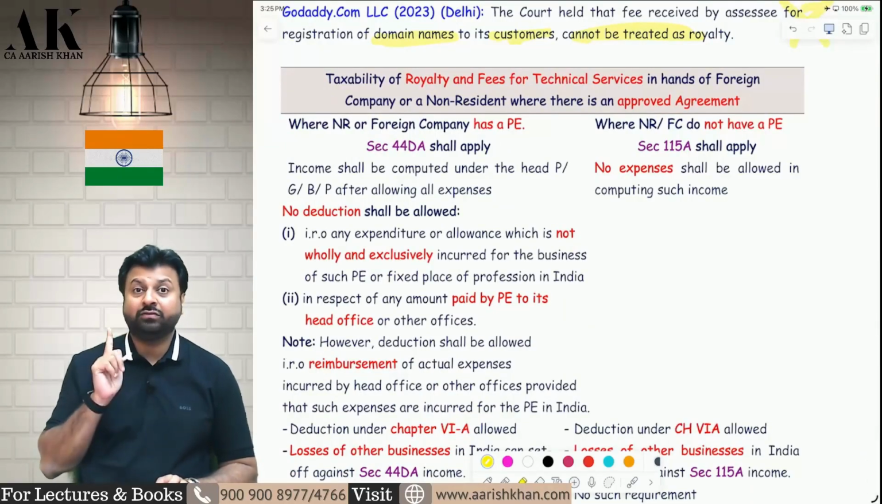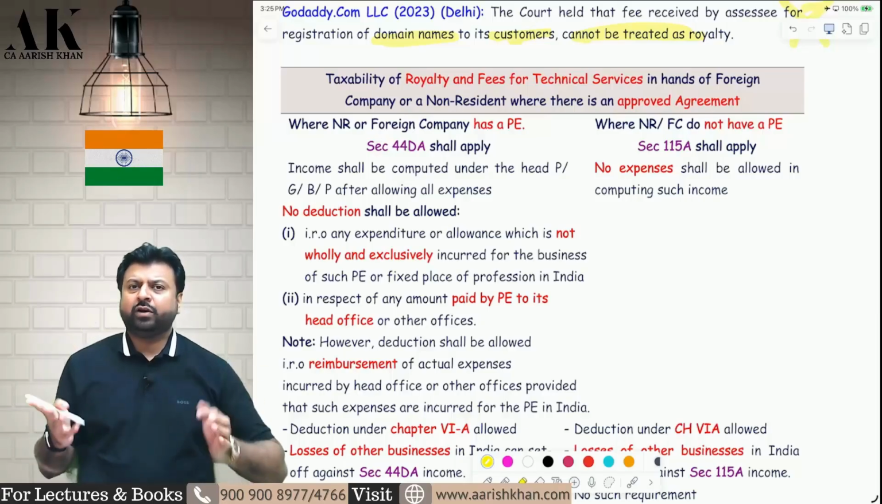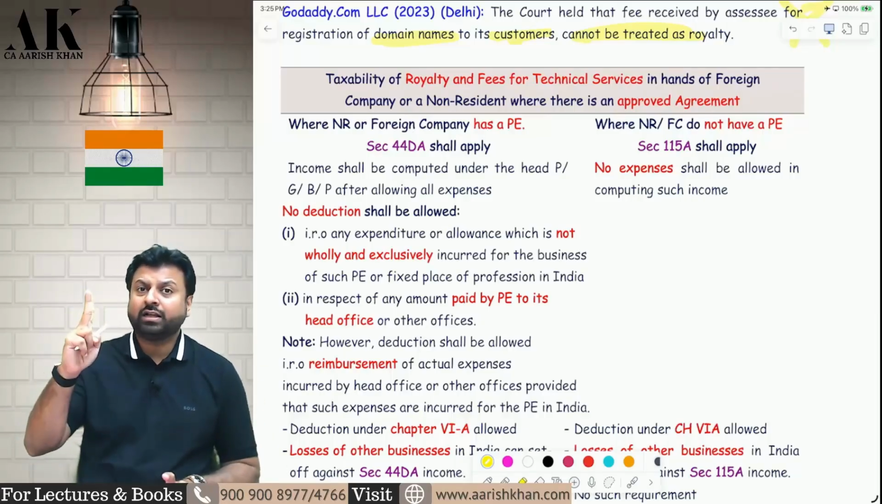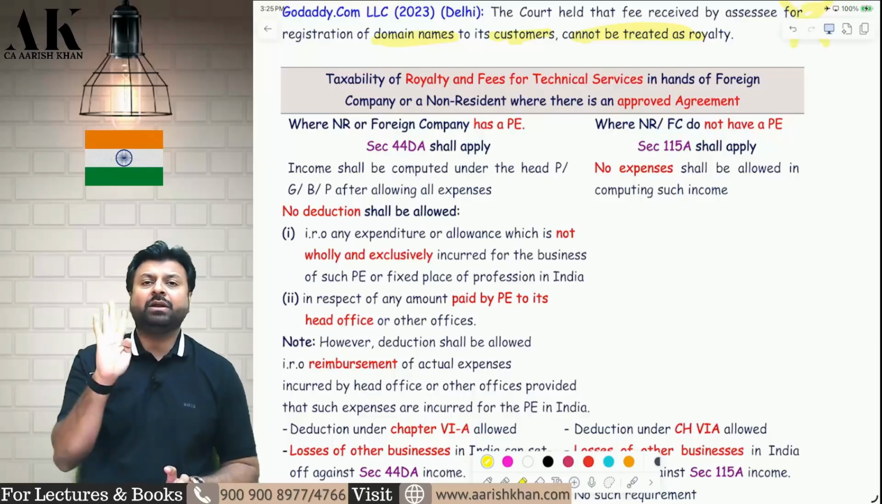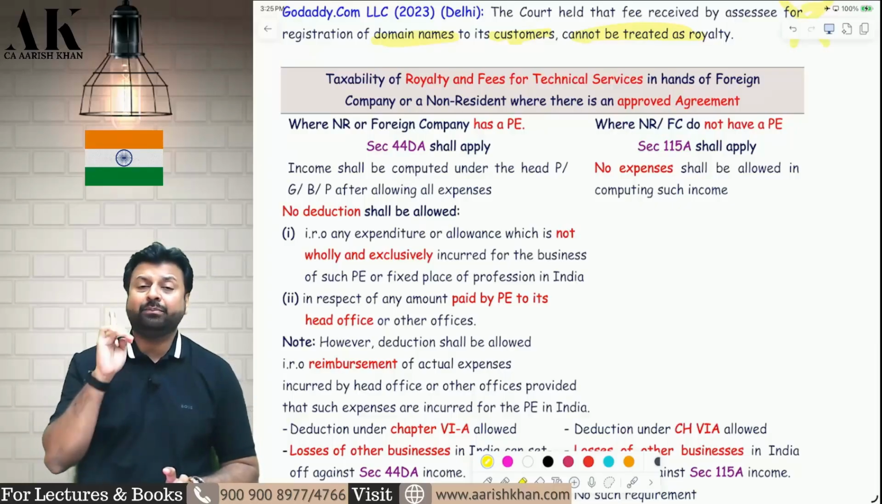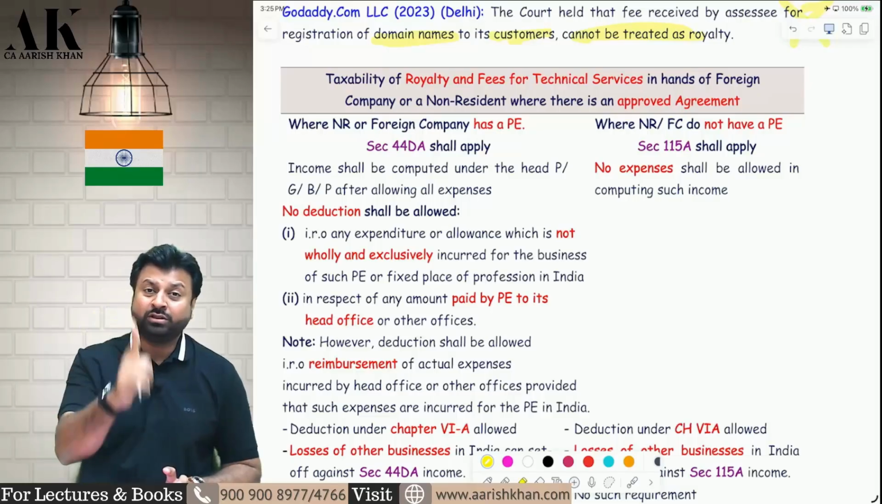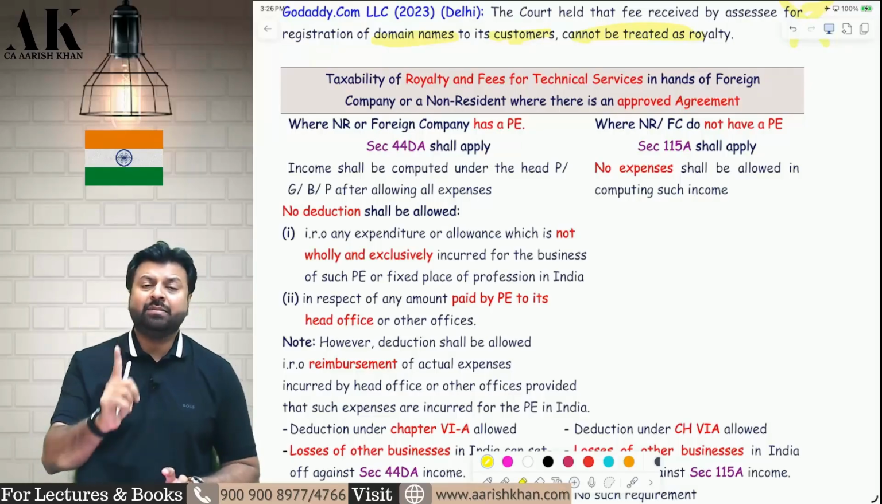Now we will talk about 44DA. What is 44DA? If the same non-resident and foreign company is providing royalty and FTS, and they have a permanent establishment in India, and they have an agreement which is approved by central government. Agreement and approval by central government is mandatory in 115A also, in 44DA also. In both the sections it is mandatory.